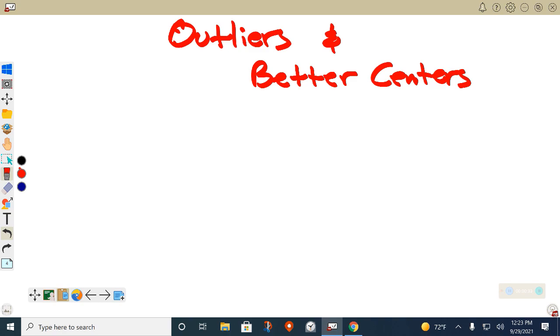Put this title in the back of your note guide. Okay? So flip your note guide around and put this title in the back. We're going to define one of those words on the front of your note guide shortly. Put this in the back of your note guide on the top. Outliers and better centers.